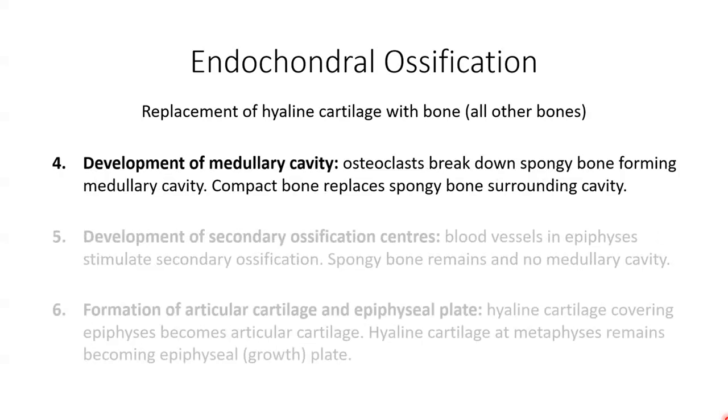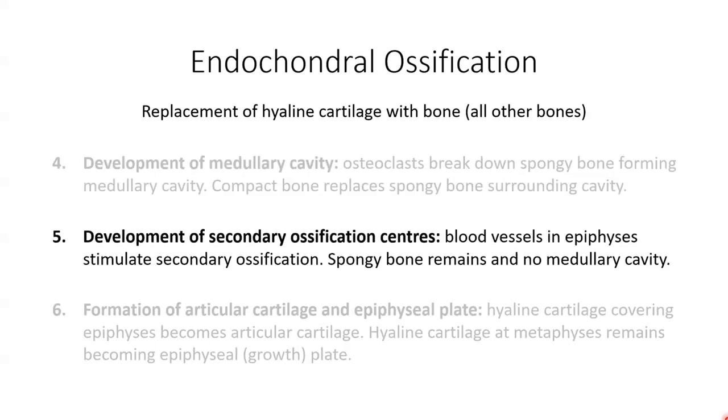As this primary ossification centre grows towards the ends of a bone, osteoclasts break down some of that newly formed spongy bone tissue, leaving a hollow space called the medullary cavity. Eventually, most of the spongy bone surrounding the medullary cavity will be replaced with compact bone. Blood vessels will then enter the epiphyses, or the ends of the bone, and secondary ossification centres will develop, usually around the time of birth.